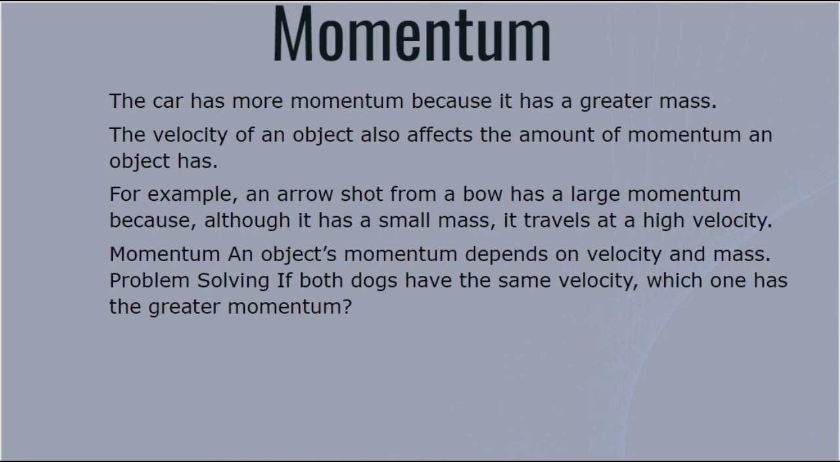Problem solving: if both dogs have the same velocity, which one has the greater momentum? That depends upon mass. A baby dog or small dog, compared to a dog with a high mass, means that the larger dog has a high momentum. And if a body has a low mass, it means it has a low momentum.